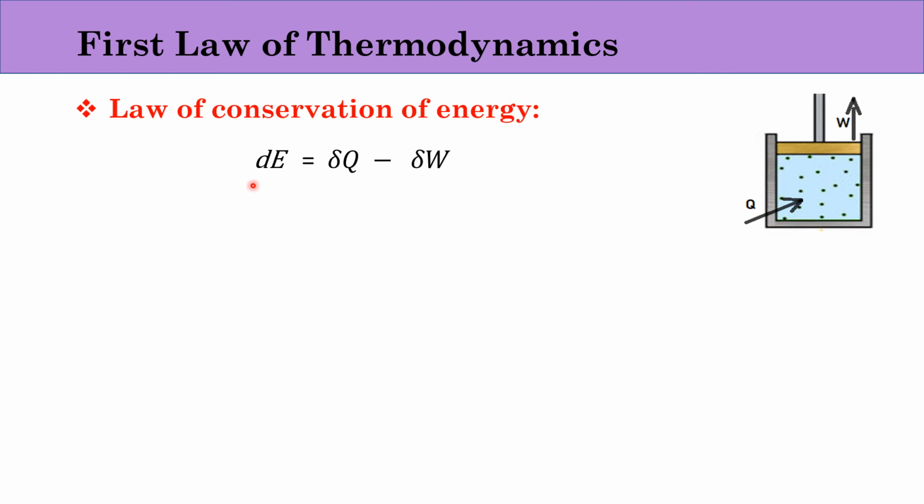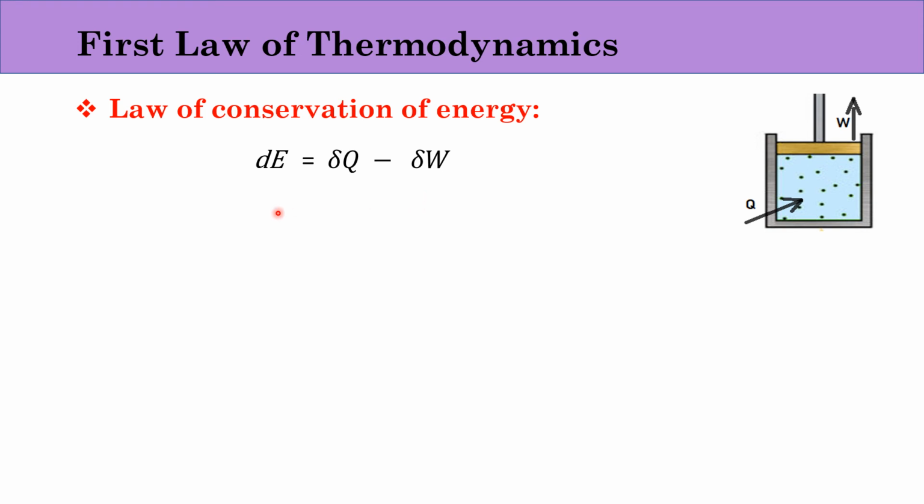Now what do this d and delta mean? d means exact differentiation and delta means inexact differentiation. This topic we have already covered while discussing point functions and path functions. So internal energy is considered to be a point function, so we consider it to be exact differentiation, whereas heat and work are path functions, so they are inexact differentiation.